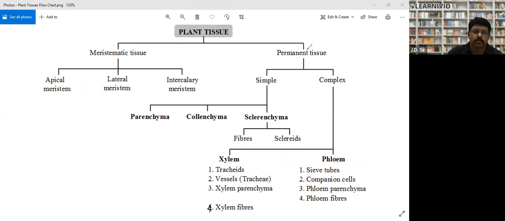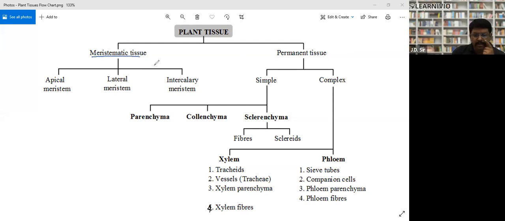Okay, so let me explain it for you. Plants have 2 types of tissues. The first type is meristematic tissue.